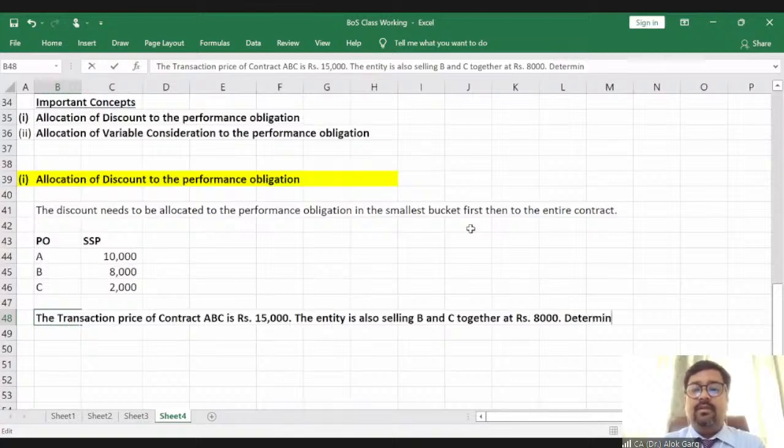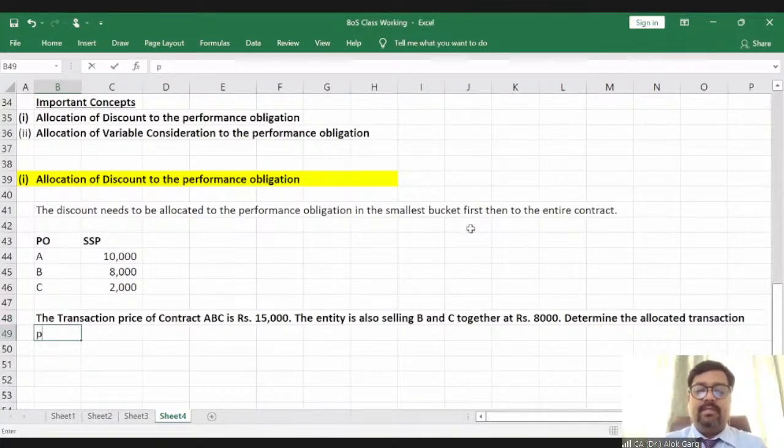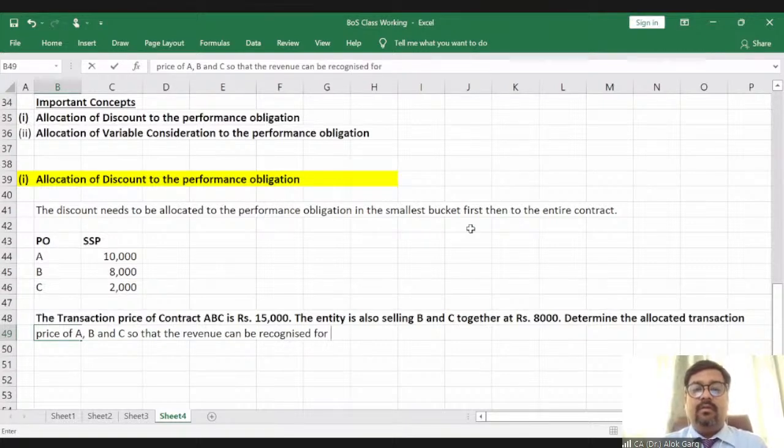So determine the allocated transaction price of A, B, and C so that the revenue can be recognized for these performance obligations.